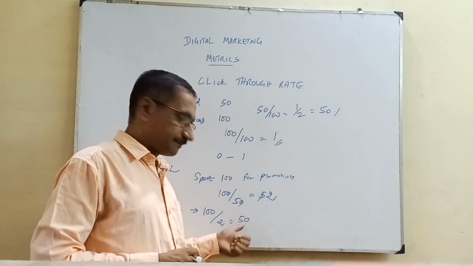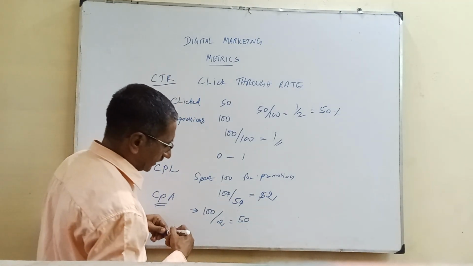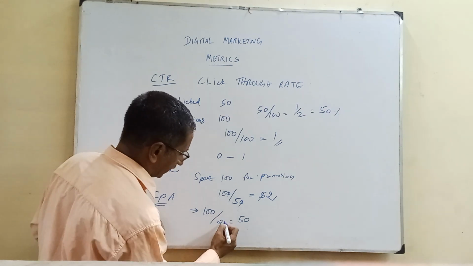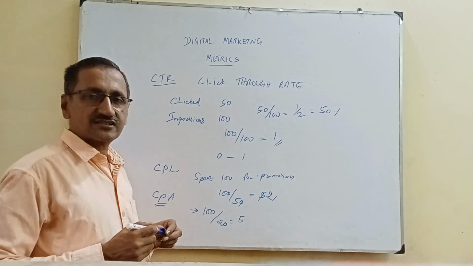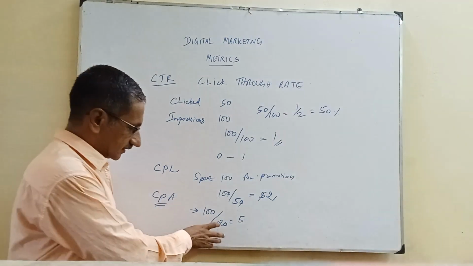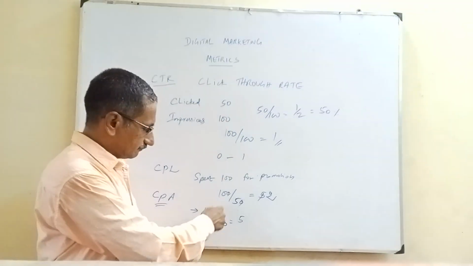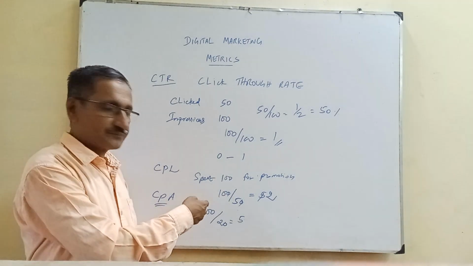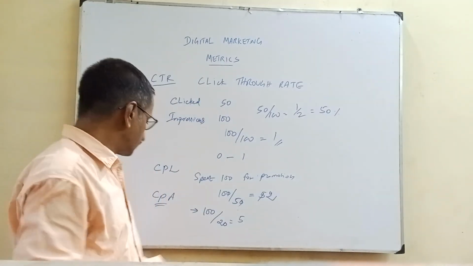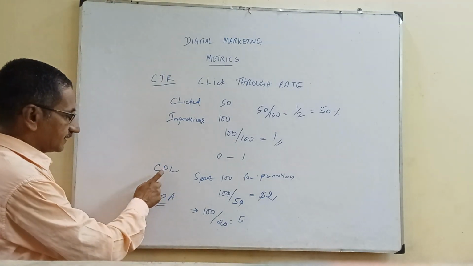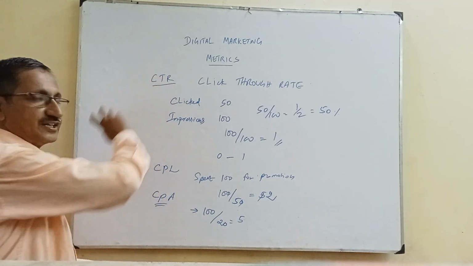The moment the number of customers increases, say I got 20 customers, then I spend only 5 rupees per customer. So the more customers I get based on my spending, the less I spend per customer. That's called CPA. So you got CPL, CPA and CTR.